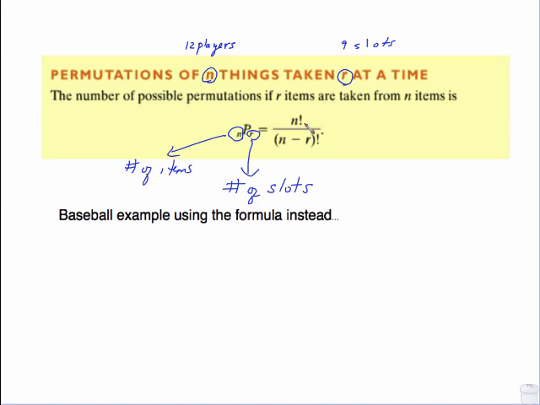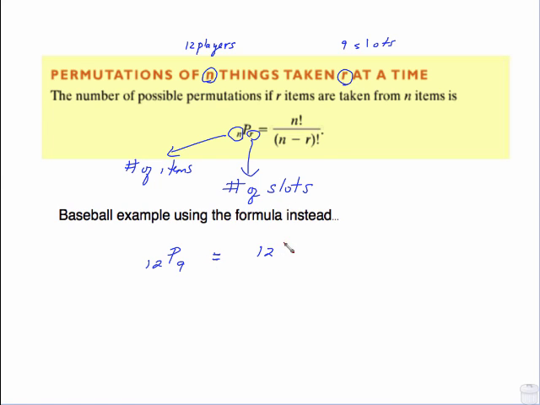And this is what the formula says: n factorial, which is that first number, over the quantity n minus r factorial. So if we look at the baseball example using the formula, it is simply 12P9. And scientific calculators have that button somewhere. So if you find that button, you can enter it and not have to do the arithmetic. If you don't have a scientific calculator, you're going to have to write this out following the formula.